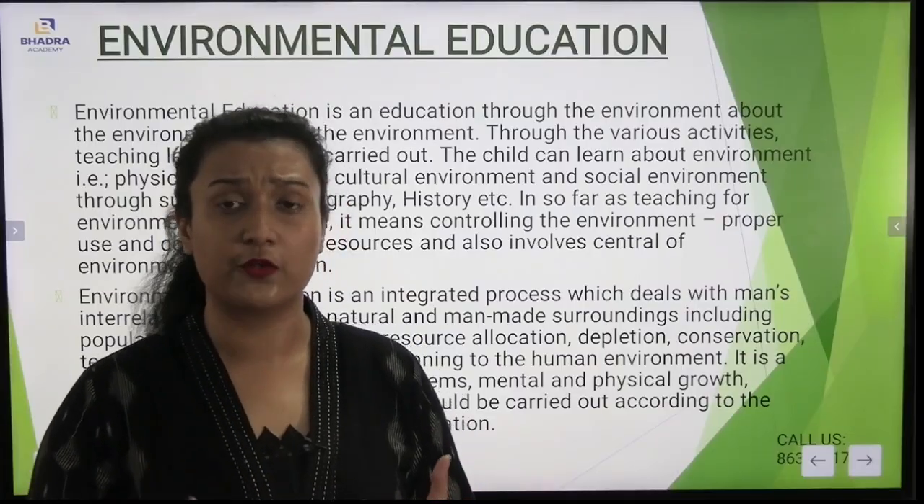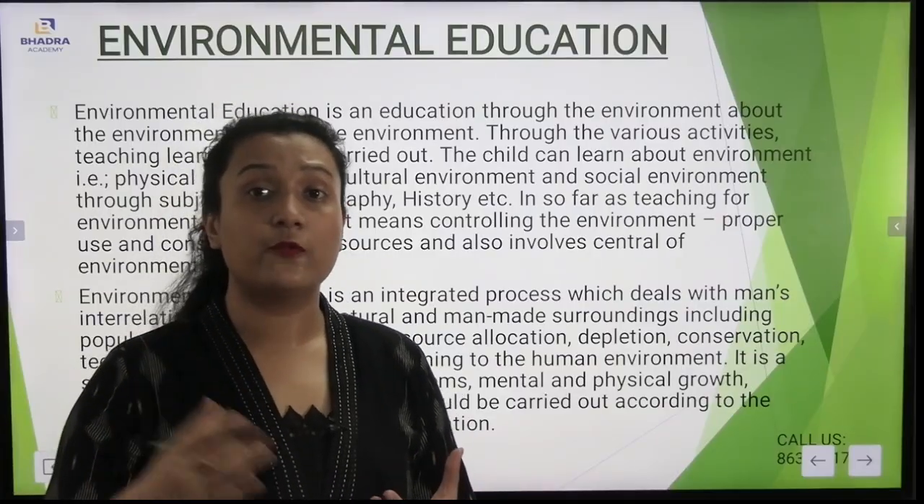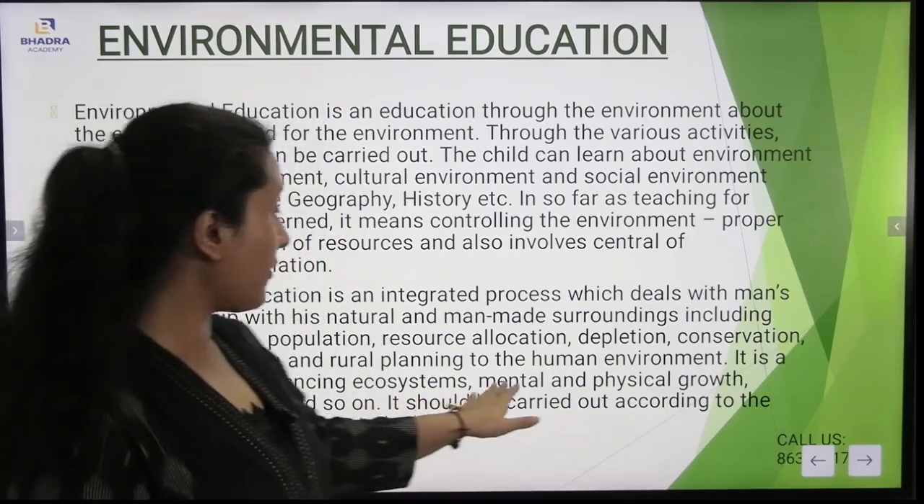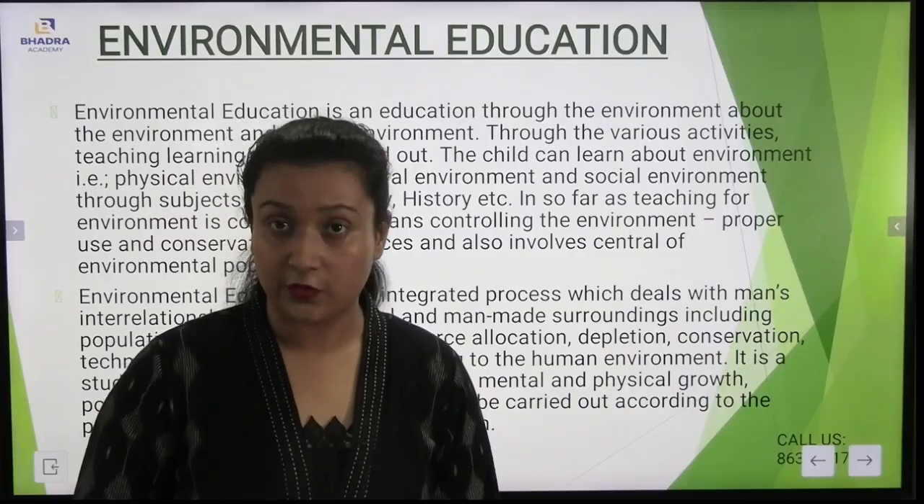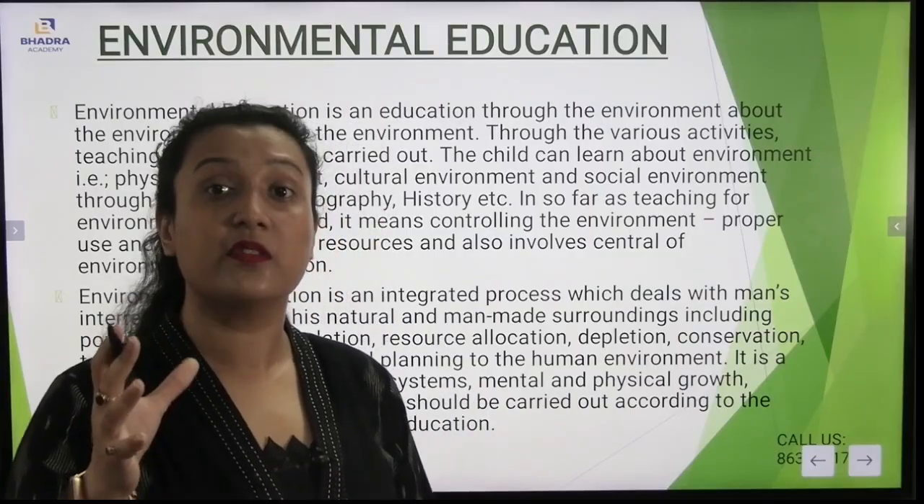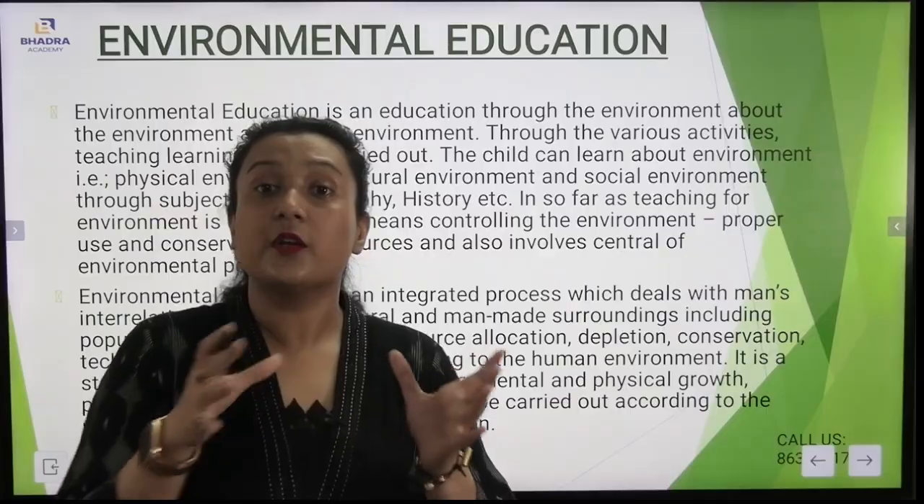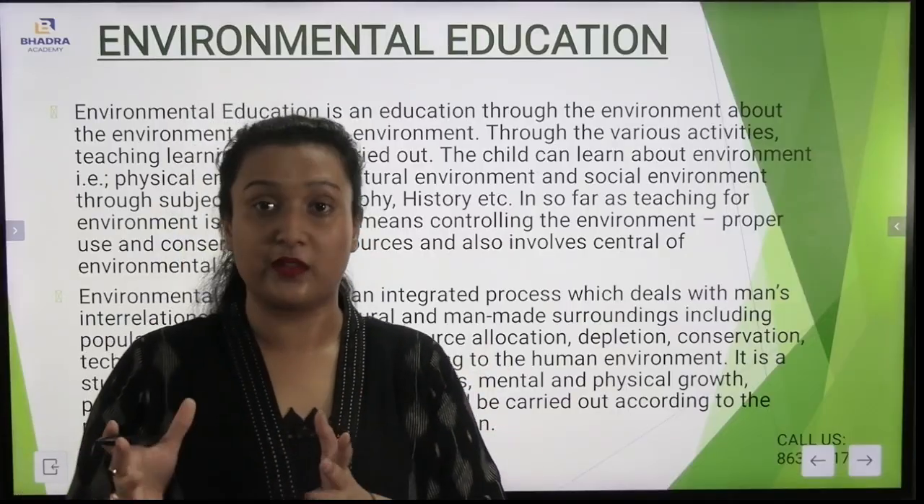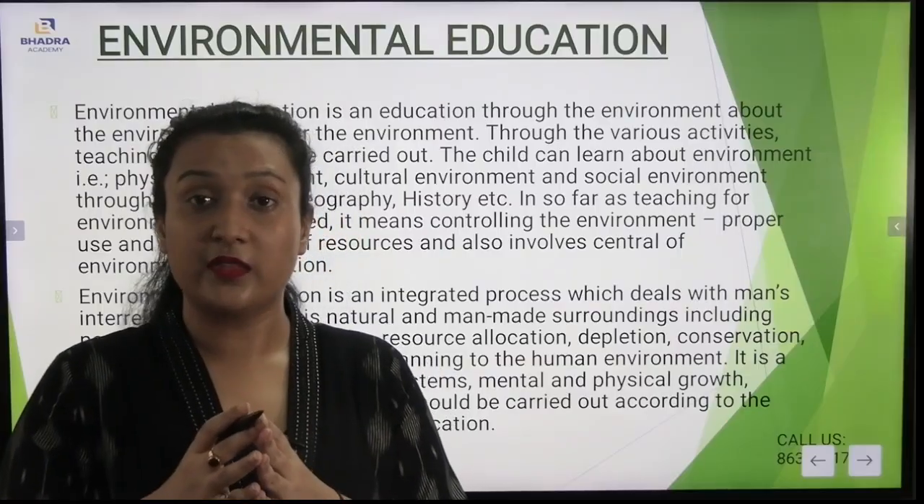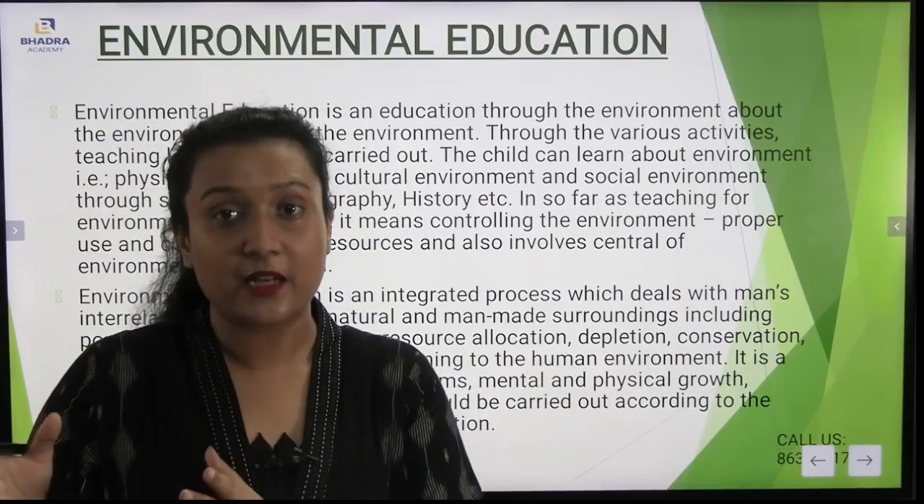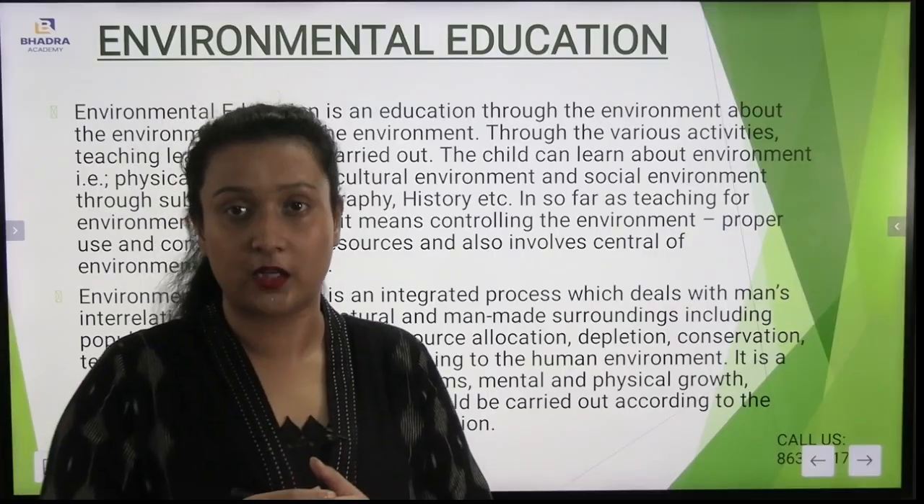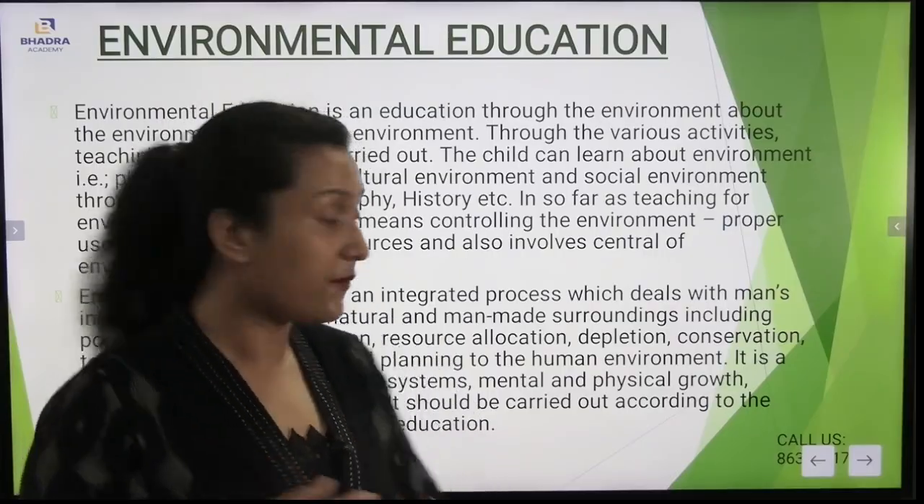There are certain factors which influence the ecosystem of a particular environment, the mental and the physical growth. You see, an ecosystem is a particular area. In the ecosystem, human beings, other animals and non-living things interact with each other. There comes the physical environment as well.